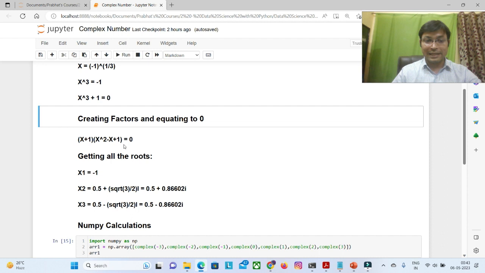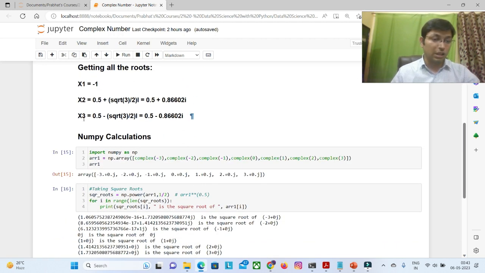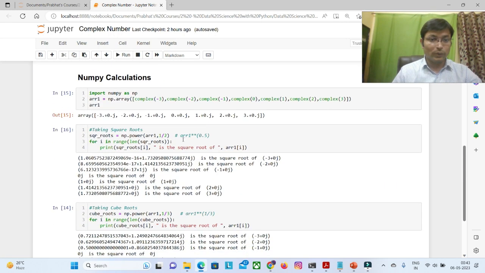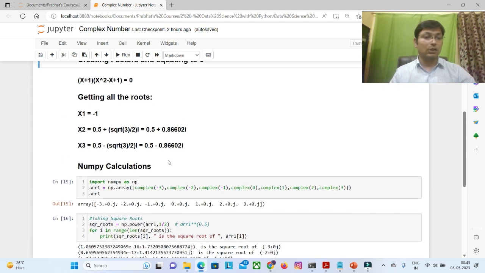x square minus x plus 1. So from this equation we can get the required quadratic roots, and we got 0.5 plus 0.866i and 0.5 minus 0.866i. So two quadratic roots we got, additional quadratic roots we got here. Now we have got NumPy calculations. So with the NumPy calculations, we are going to show all these findings here.